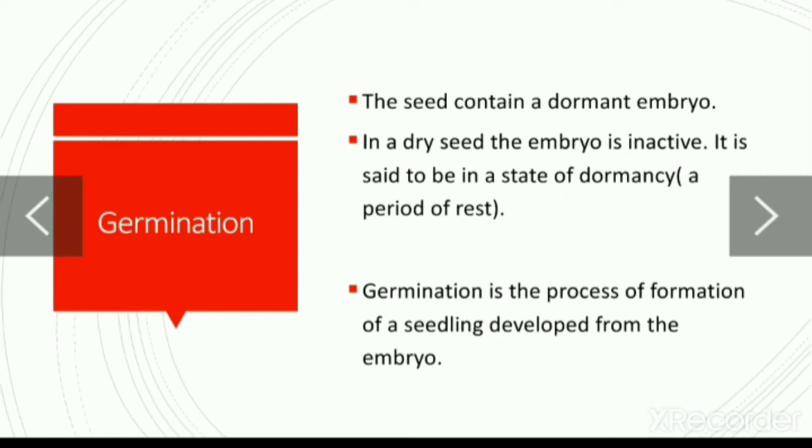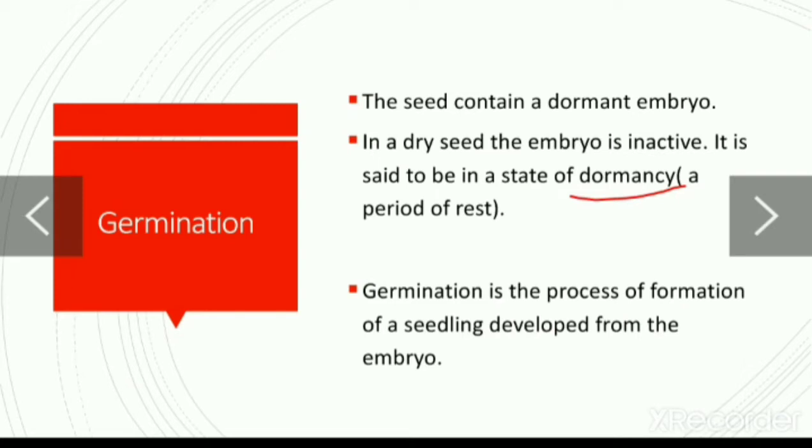Students, what is germination? You have seen a seed contains an embryo, and that embryo is in inactive form in the seed. In a dry seed, the embryo is inactive and it is said to be in the state of dormancy. So, what is dormancy? A period of rest.